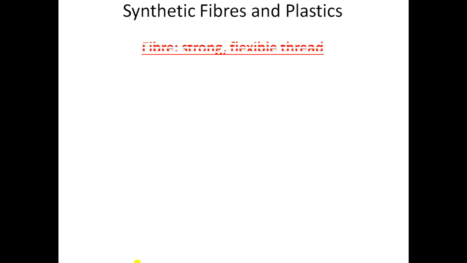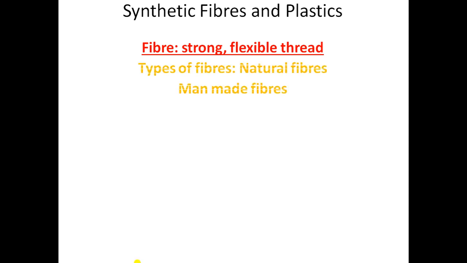So what is fiber? Fiber is a strong and flexible thread-like material which is used to make a fabric, right? So fibers are used to make not only fabrics but several other household items like rope and nets. Now let us once again revise what are the different types of fibers. As you all know, because you have studied this earlier as well, we have two types of fibers. First one is natural fibers and then man-made fibers. And students, synthetic fibers are man-made fibers.